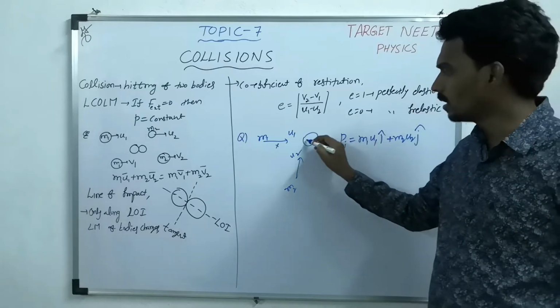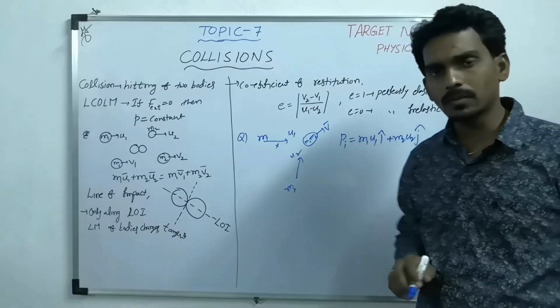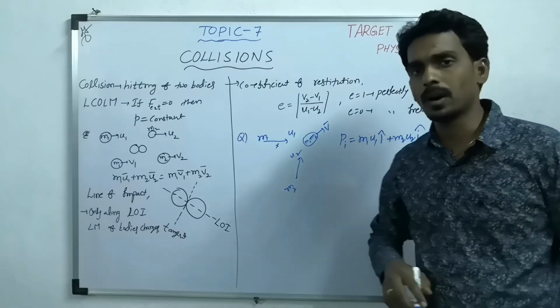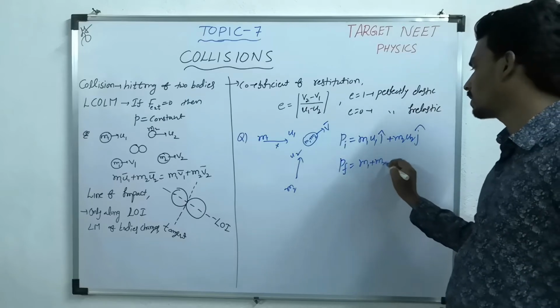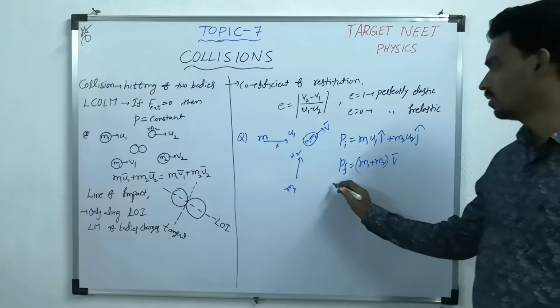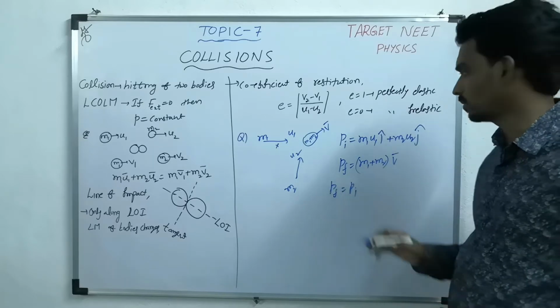After collision, it is now one system, m1 plus m2, moving with one common velocity, but we don't know the direction. Let's take it as v bar. Then the final linear momentum is m1 plus m2 times v bar. The final linear momentum must equal the initial linear momentum.